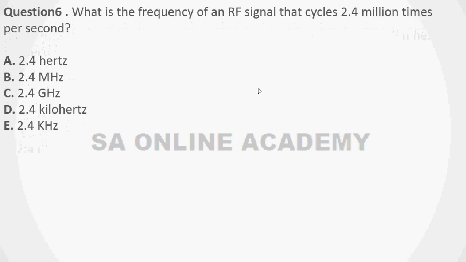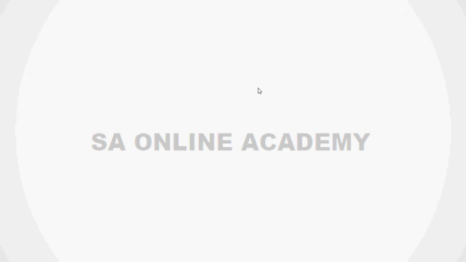Question 6. What is the frequency of an RF signal that cycles 2.4 million times per second? So options are A, 2.4 Hertz, option B 2.4 megahertz, option C 2.4 gigahertz, option D 2.4 kilohertz, option E 2.4 kHz. Next question.